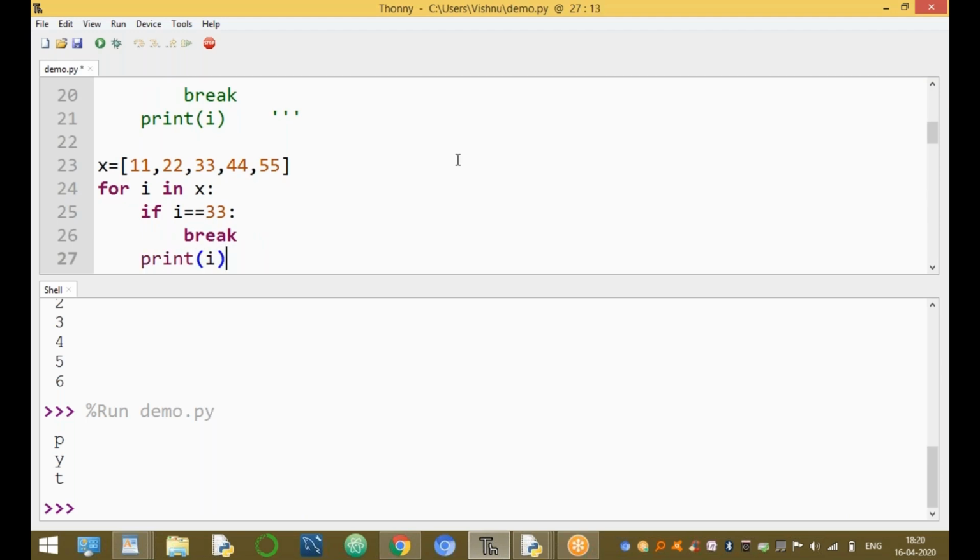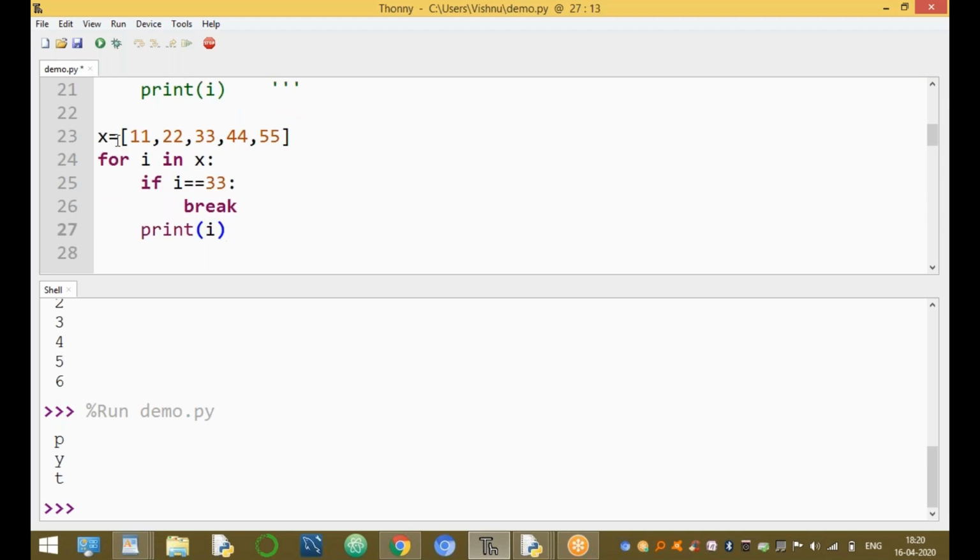Here the output is only 11 and 22. If the i value equals 33, automatically stop the loop. Here the x values are 11, 22, 33, 44, 55.